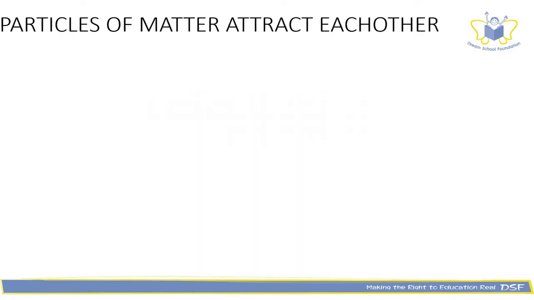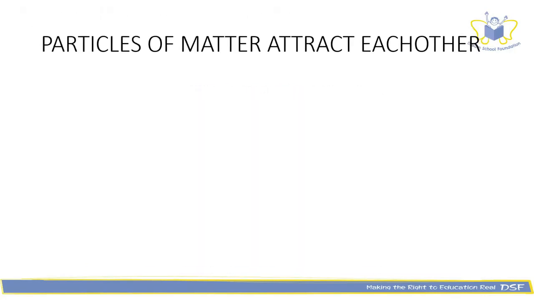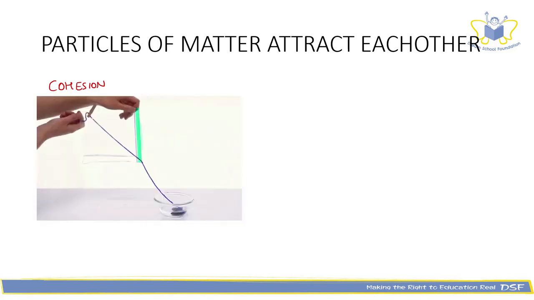Now let us look at the fact that particles of matter attract each other. Particles of matter attract each other and try to stay together, and that is called cohesion. This property can be seen when you try to break the stream of water coming from the tap. Something similar can be seen here too.